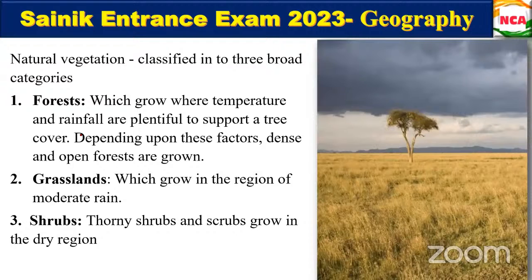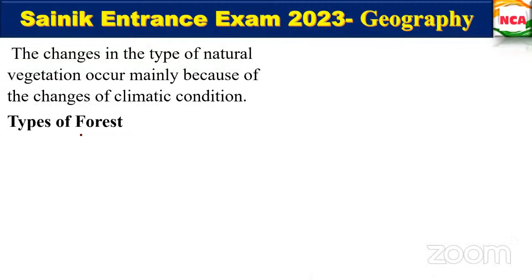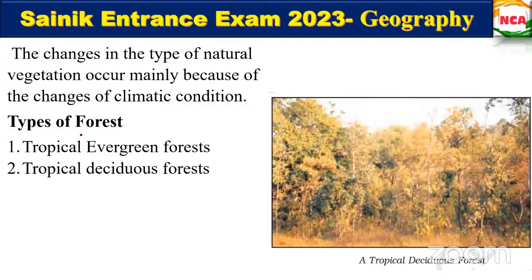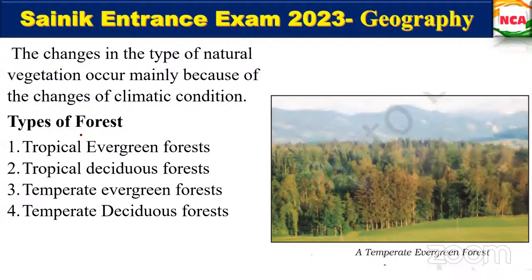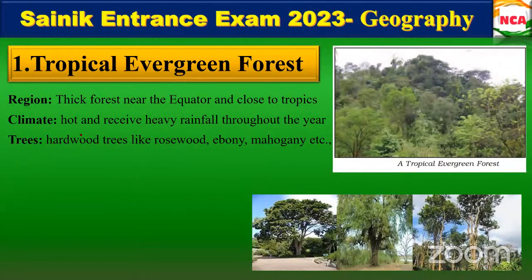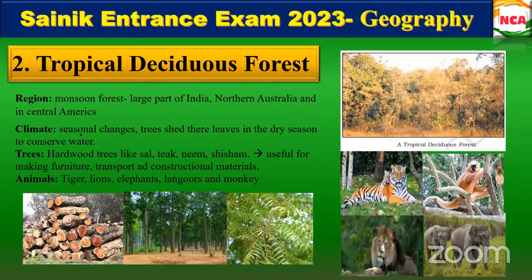And with natural vegetation, we have seen different types of forest: tropical evergreen forest, tropical deciduous forest, temperate evergreen forest, temperate deciduous forest, Mediterranean vegetation, and coniferous forest. In that, we saw how the snow will be covered also. We have also seen what plants and trees are there, what climate is followed there, in which region that type of climate is found, and what fruits and trees there are. Everything we have seen.